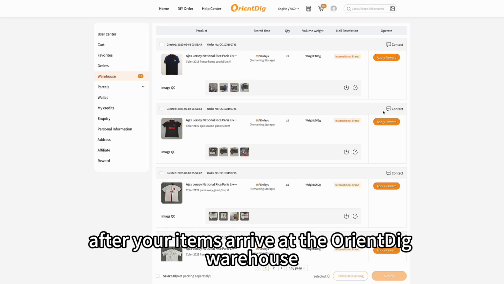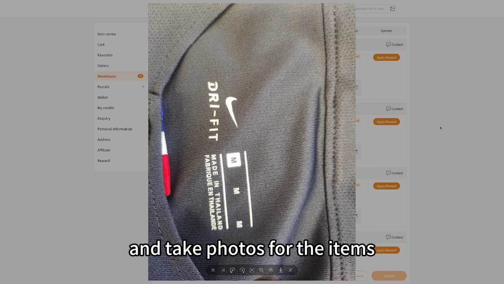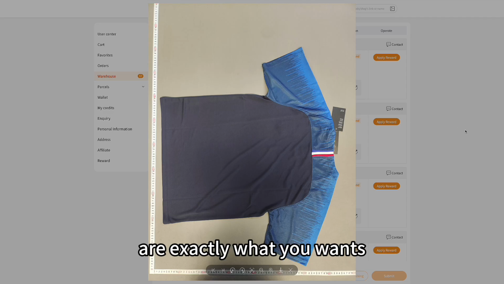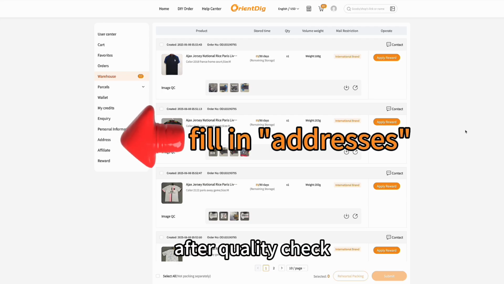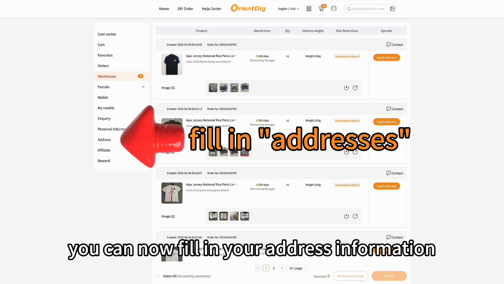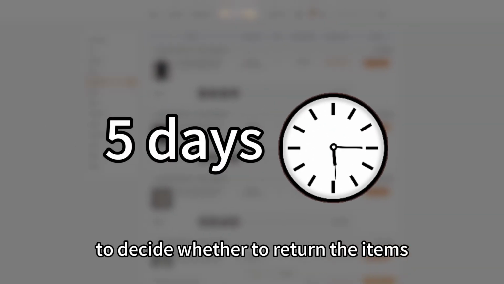Step 4. Manage warehouse items. After your items arrive at the OrientDig warehouse, we'll go through a quality check process and take photos of the items just to ensure that the items you purchase are exactly what you want. After quality check, the items will be stored in our warehouse. You can now fill in your address information and combine multiple items into a parcel for shipping. You also have 5 days to decide whether to return the items after quality check.